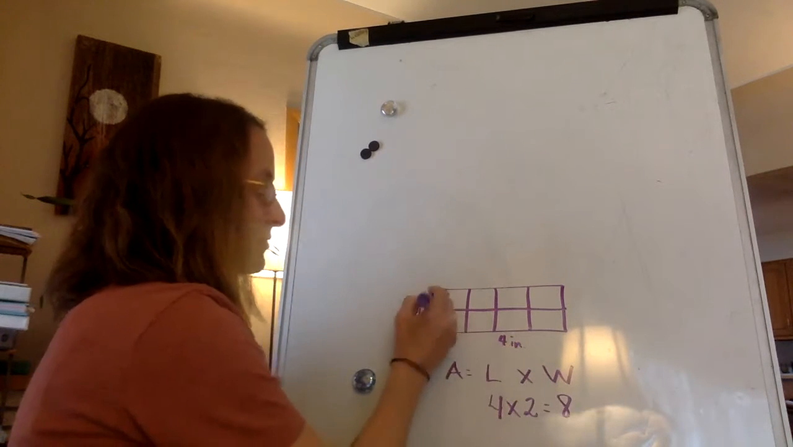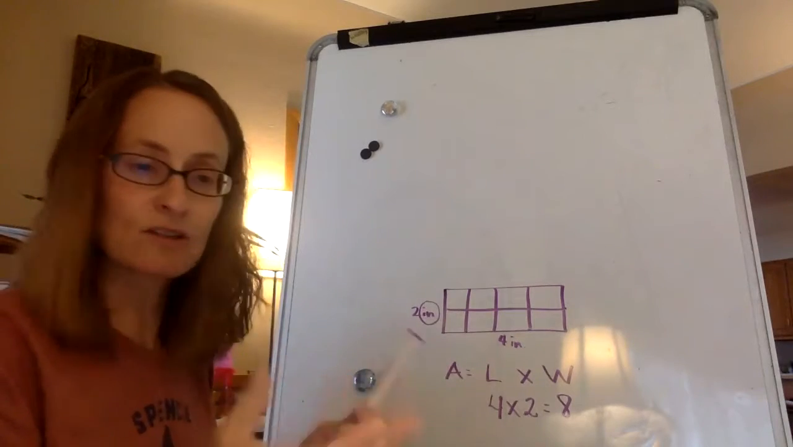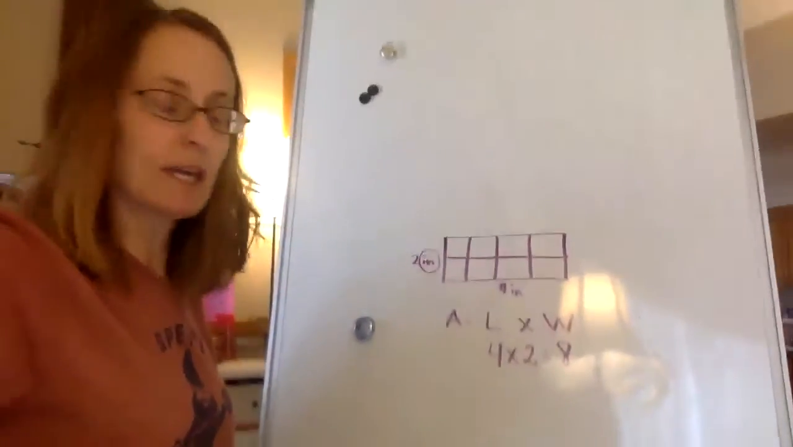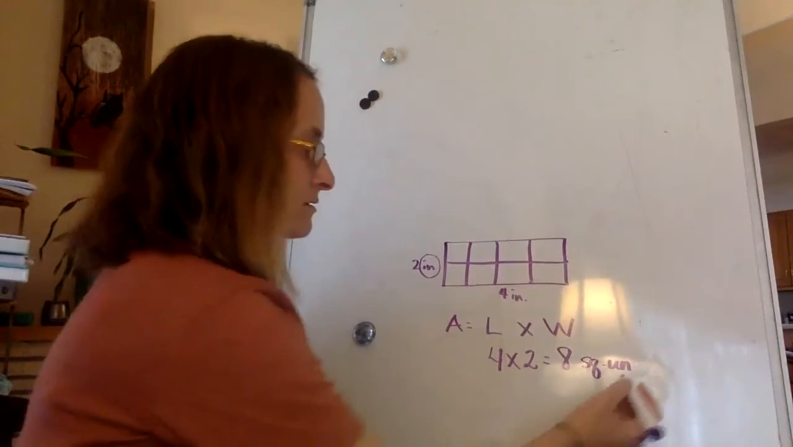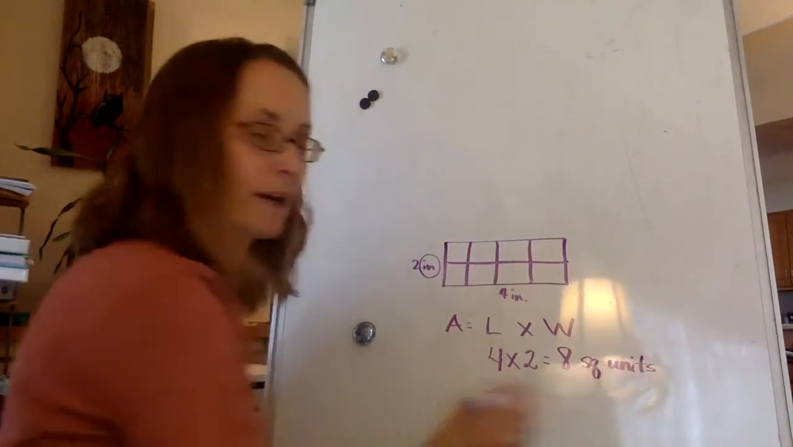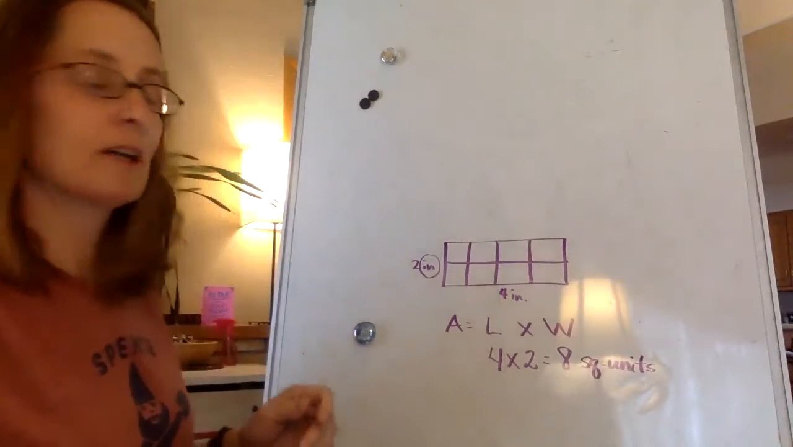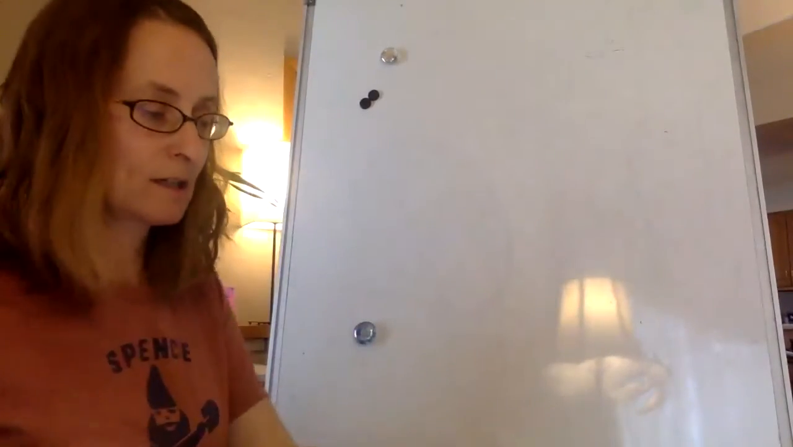Now remember, you've got to pay really close attention to that unit of measurement because when we do our word problems, there's going to be different units of measurement there. Okay, so that would be 8 square units. You can write the whole thing out either way. Good practice for spelling.